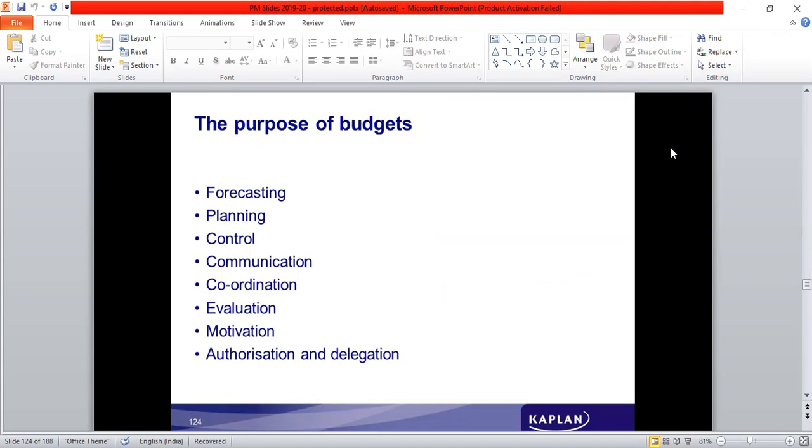So what are the purposes of budgets? The budget is a financial plan. Plans are prepared for the future period of time, even before the period begins. So prior to a given period of time, budgets are prepared. What is the purpose? The purpose of it is to see that the plan is appropriately implemented. Normally I give this example in case of budgeting, and that example explains a whole lot of content.